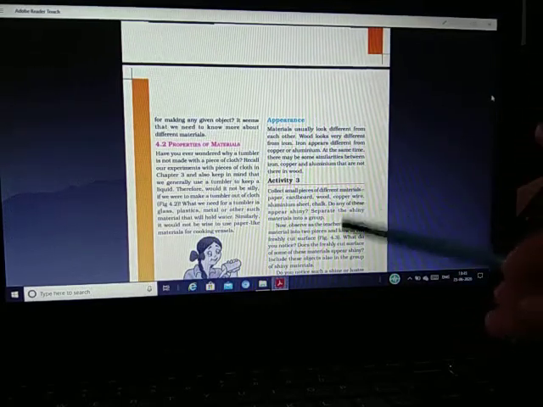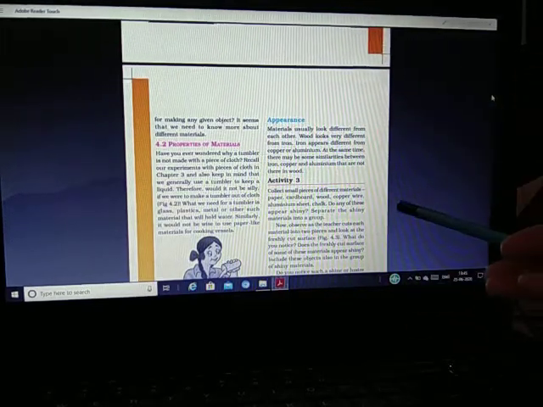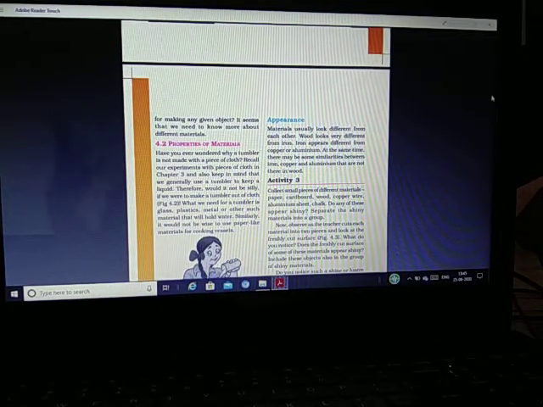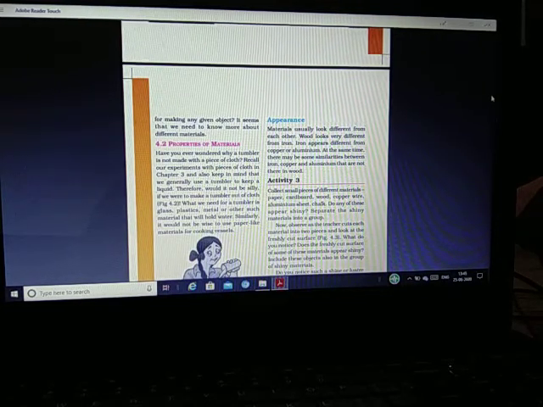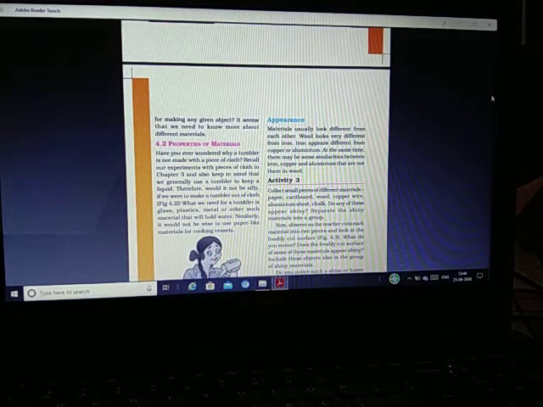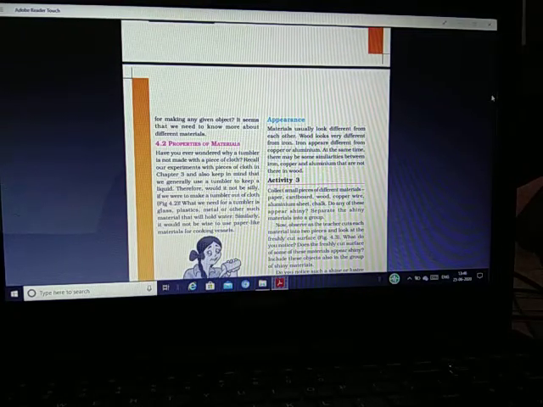If the objects I have shown, the glass, bottle and mug, were made with a piece of cloth, then what will happen? This is basically the curiosity: why do we keep liquid things only in these tumblers? What is the reason behind it?